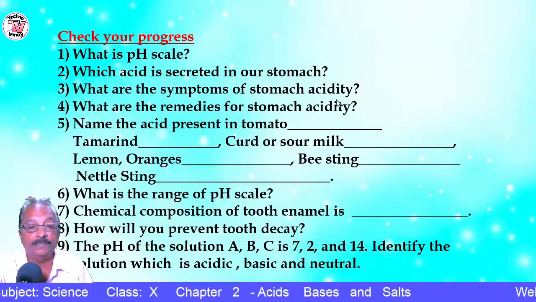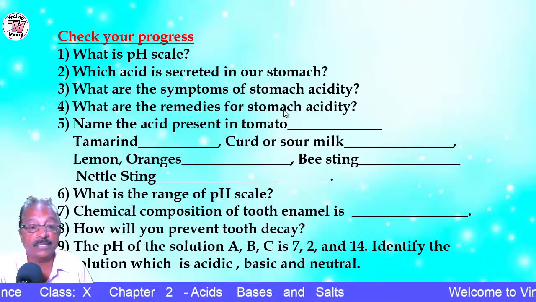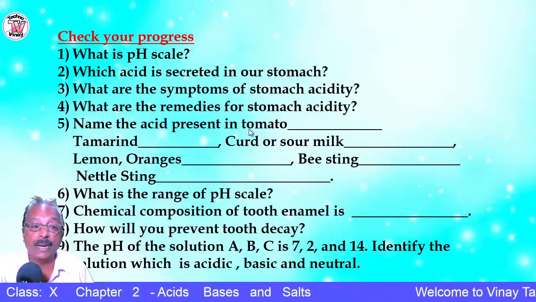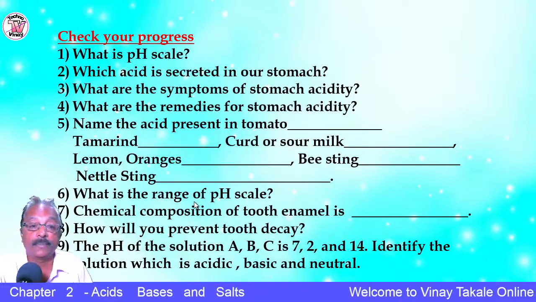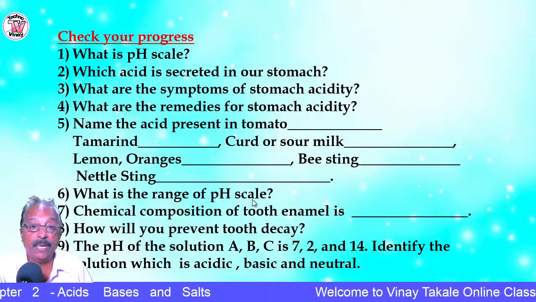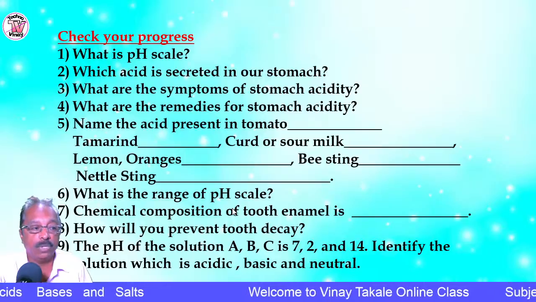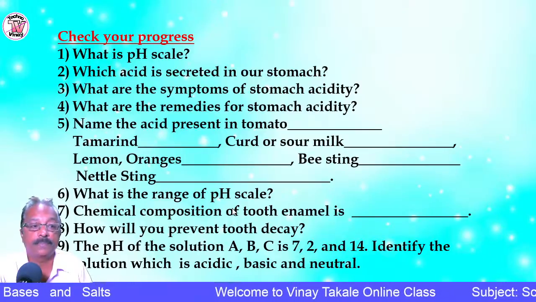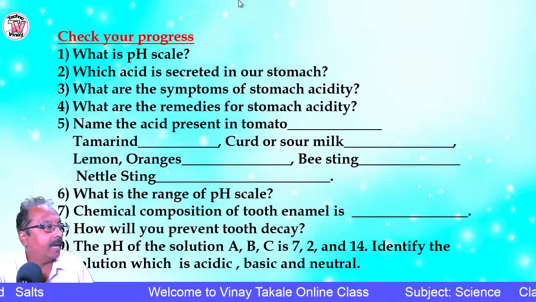Pain and irritation. What are the remedies for stomach acidity? Which acids are present in tomato, tamarind, curd, sour milk? Then what is the range of the pH scale? What is the chemical composition of the tooth enamel? I will share this, you can solve it.